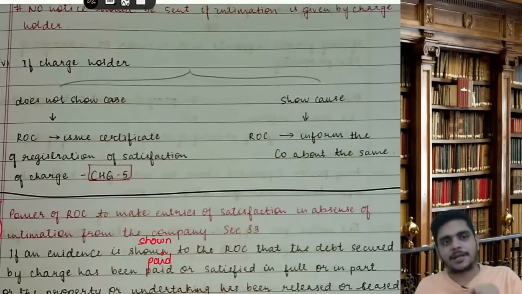Application for registration was 1. Modification application was 1. Registration certificate was in 2. Modification was in 3. Satisfaction application 4. Certificate in 5. All form numbers need to be remembered.